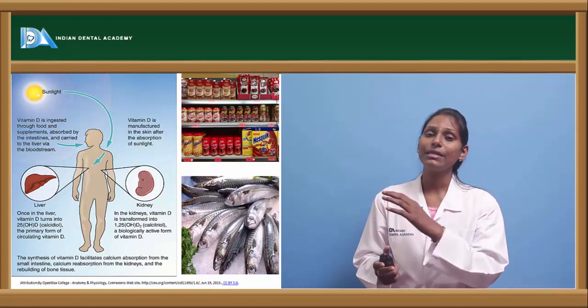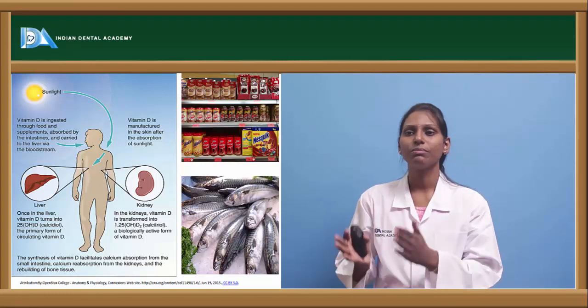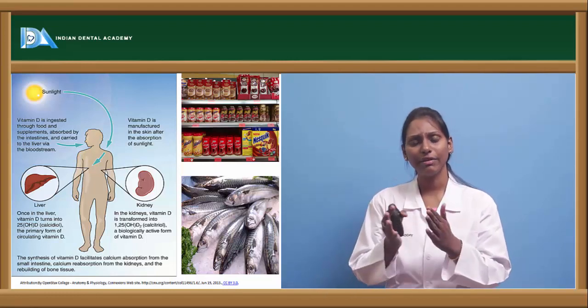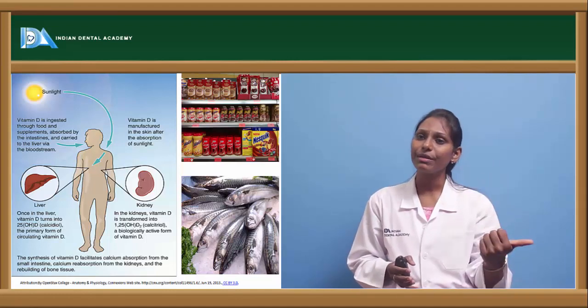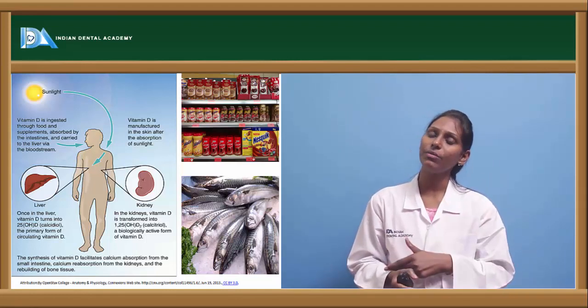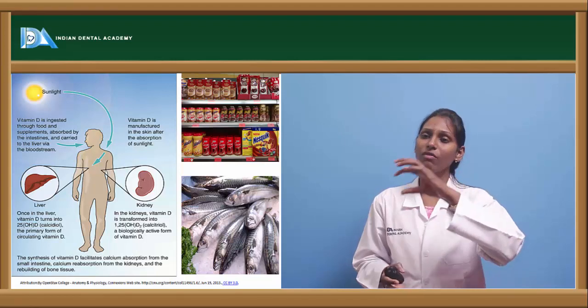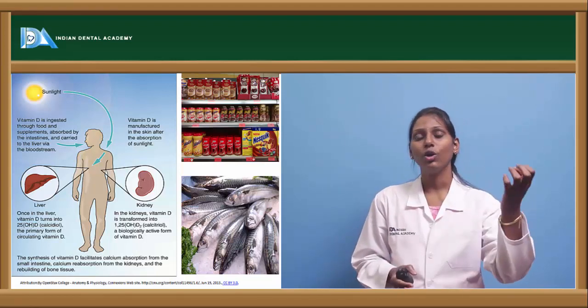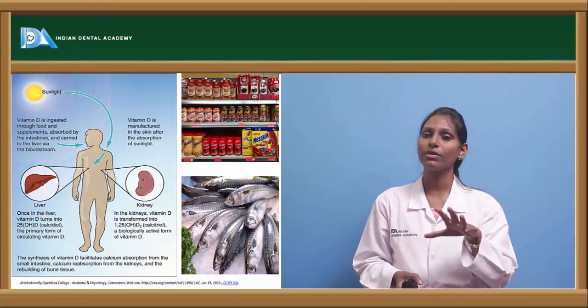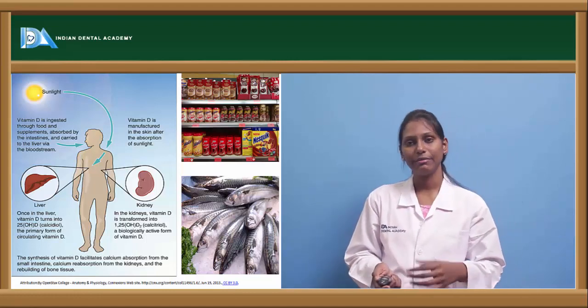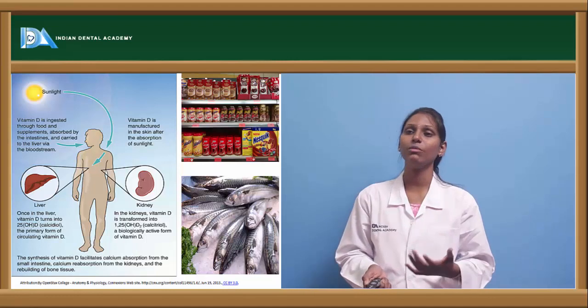When vitamin D is present in adequate amounts, it will help in absorption of calcium from the intestine, calcium reabsorption from the kidneys, and rebuilding the bone tissue. So this is how vitamin D is helpful in homeostasis of calcium, even in absorption of calcium. So this is all about the metabolism of vitamin D, the production of vitamin D within the body.